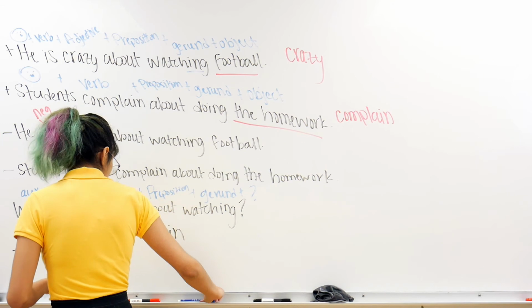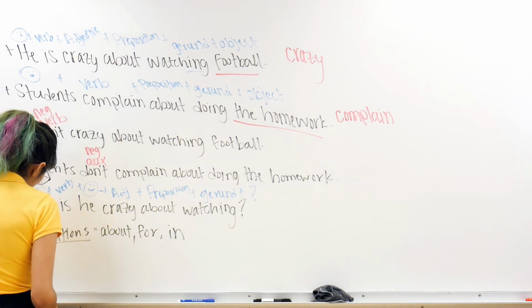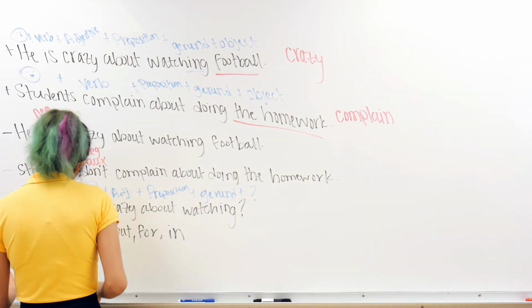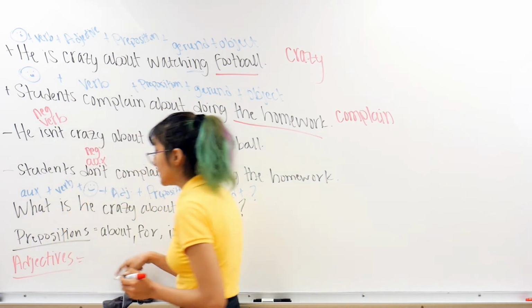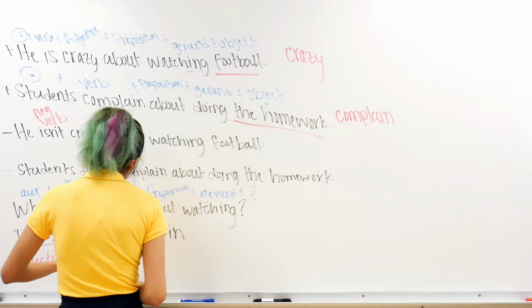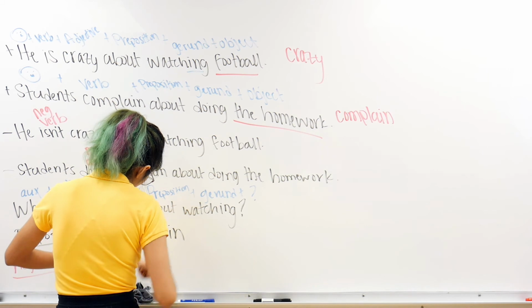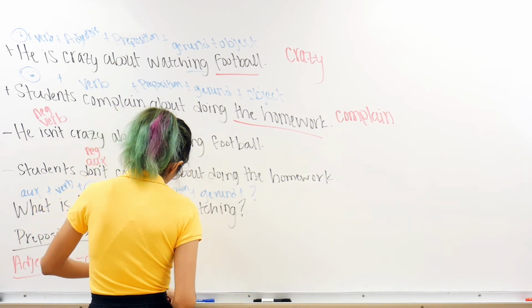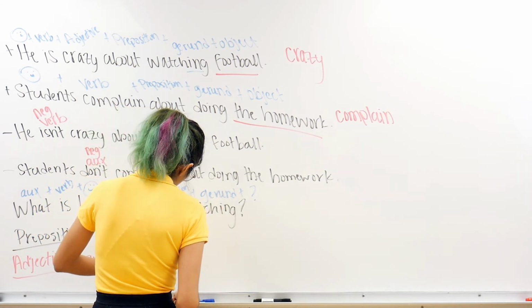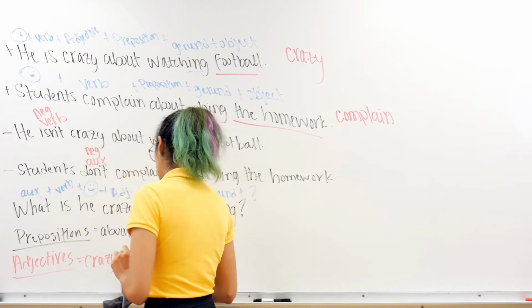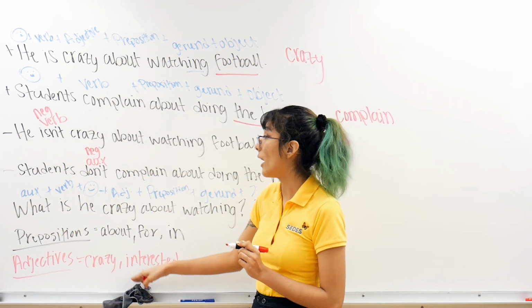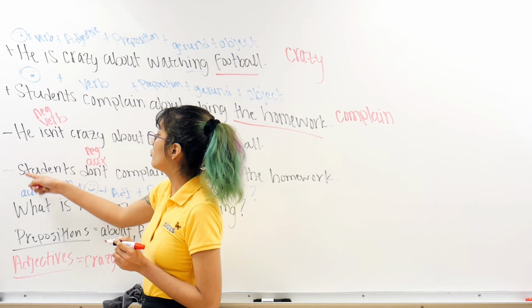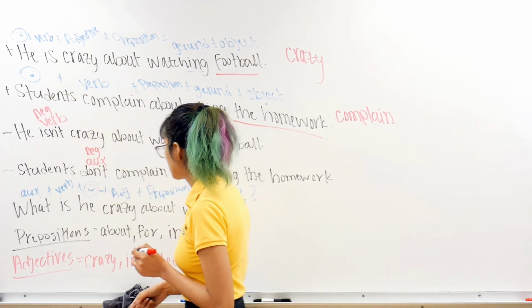When I have my adjectives, just think about, right, things that describe the noun, like crazy, the one we used here. We also have interested, right? Just think about things that describe my noun, my person, my subjects.